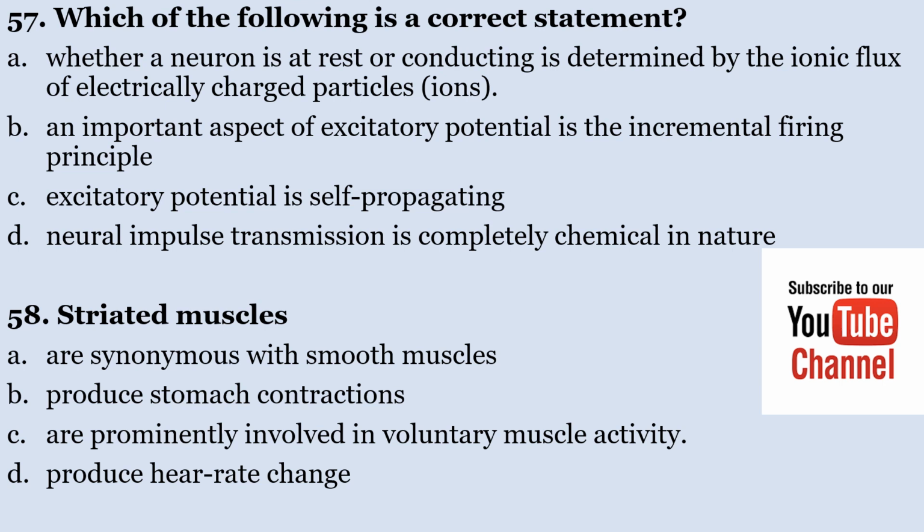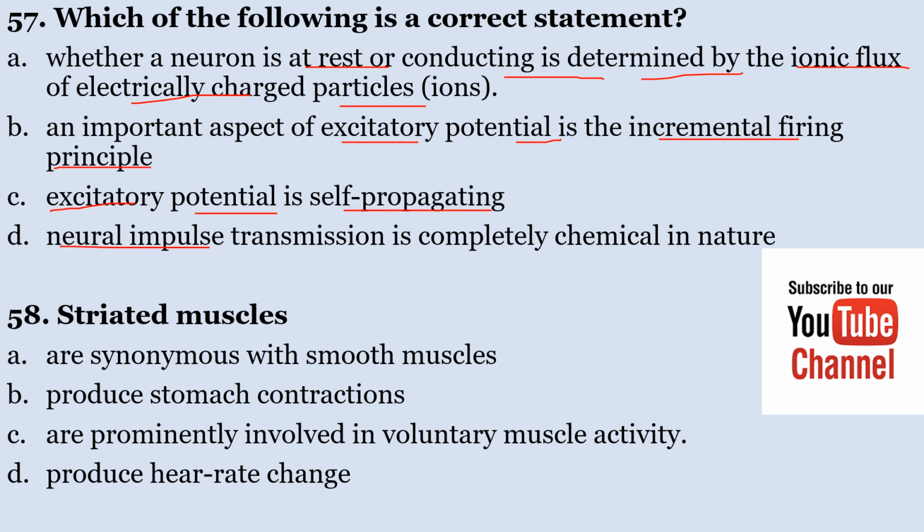Which of the following is a correct statement? A. Whether a neuron is at rest or conducting is directed by the ionic flux of electrically charged particles, which are ions. B. An important aspect of excitatory potential is the incremental firing principle. C. Excitatory potential is self-propagating.